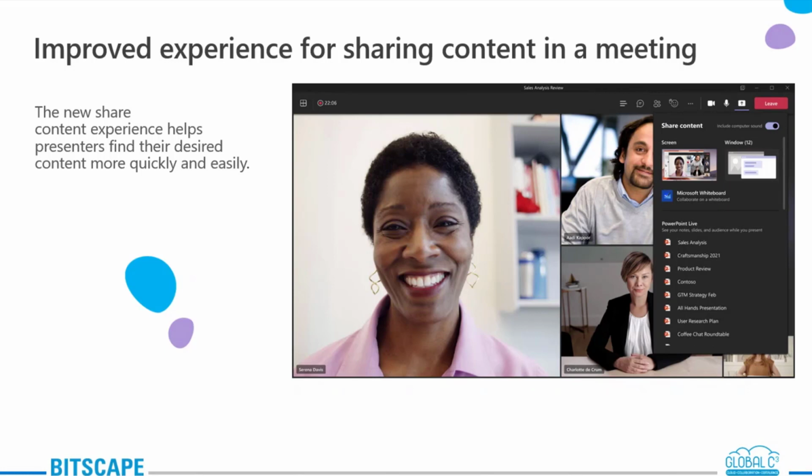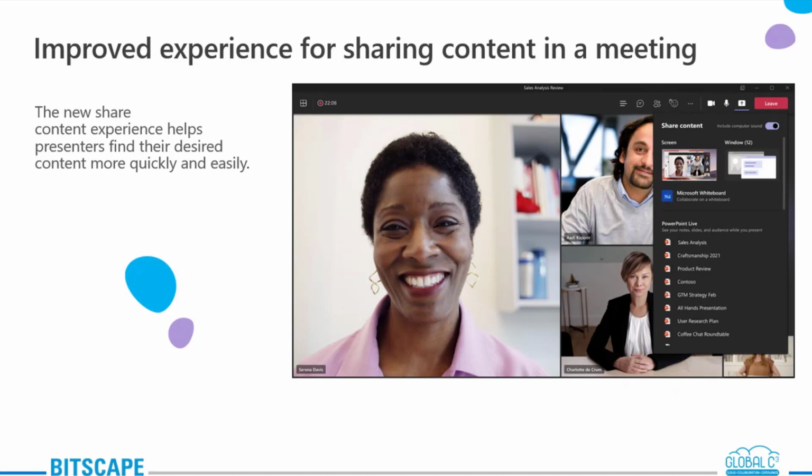Then we have the second option, share your window. With a window, you only need to show one thing. Let's say you have opened Chrome, and you need to show only that one particular window, then you can do that. You only need to show one thing and you want to keep the rest of your screen to yourself. So that is under share your window.